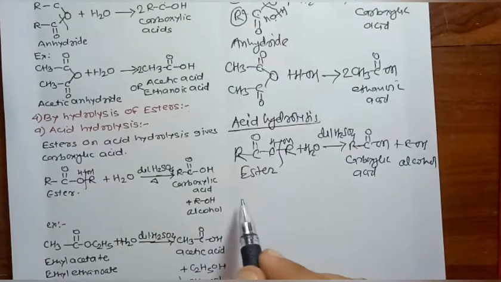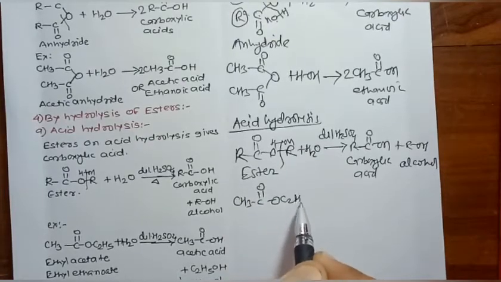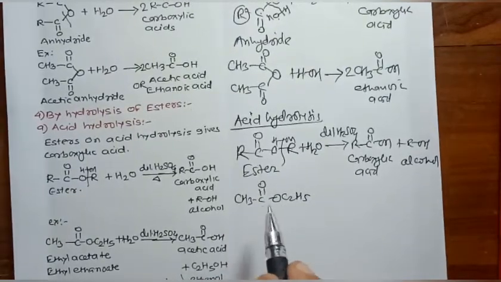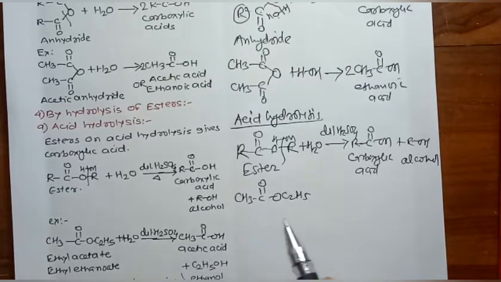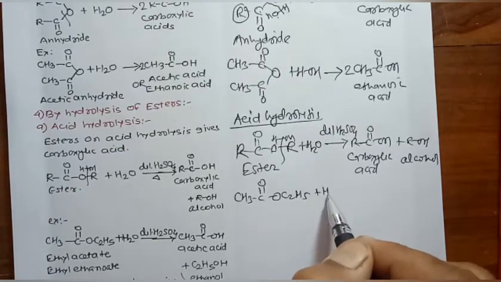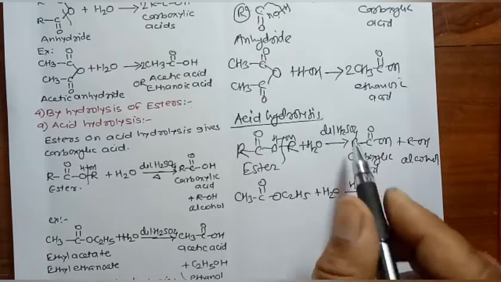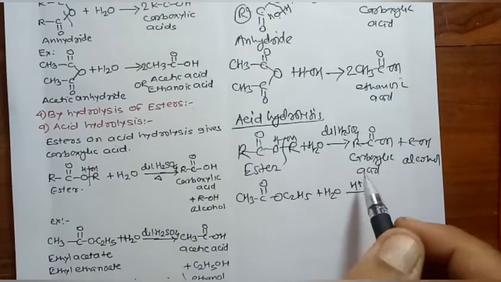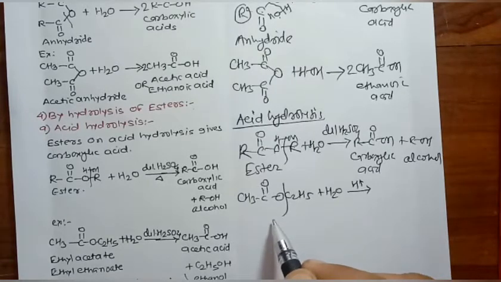Here an example is taken like this. We can take CH3 C double bond O C2H5. It is ethyl acetate, that is the common name, and ethyl ethanoate is the IUPAC name. On hydrolysis in the presence of H plus, we can write like this, or dilute H2SO4 or dilute HCl. Here the bond between this oxygen and carbon atom breaks.